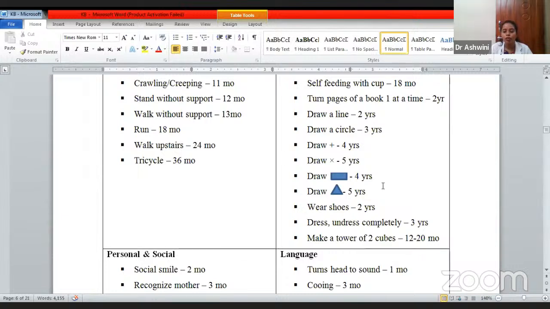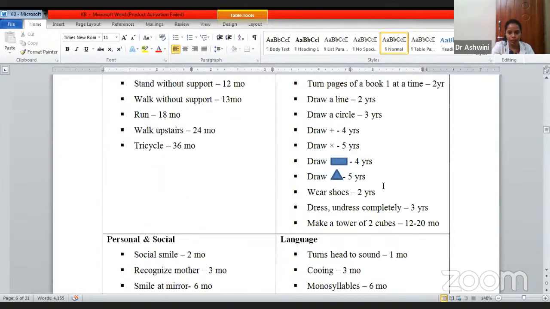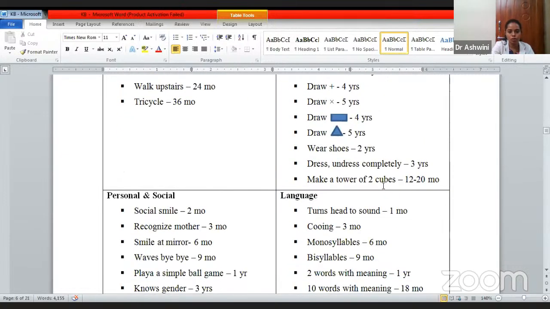Make a tower of 2 cubes. When it is given the cubes, it should be able to make a tower. It should be attained by 12 or 20 months. So this you have to learn by heart and remember, or you should use some logic, or build some kind of stories to remember this part.